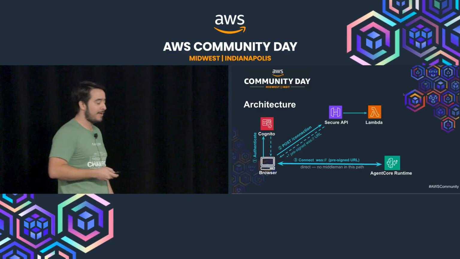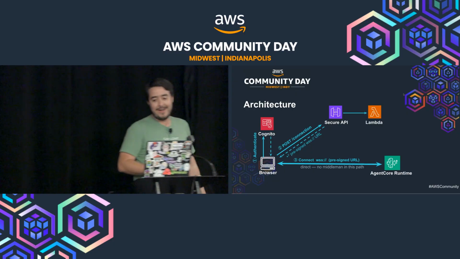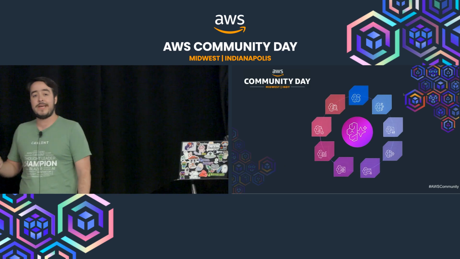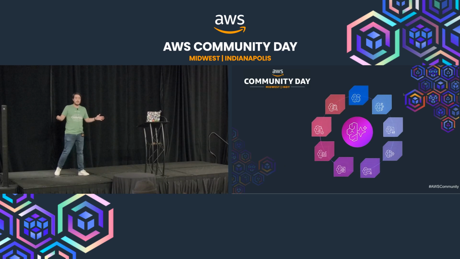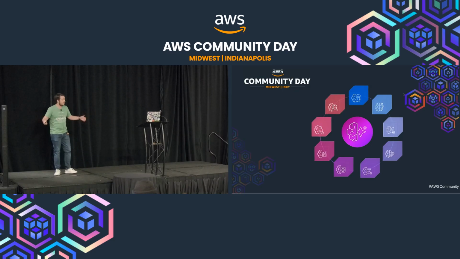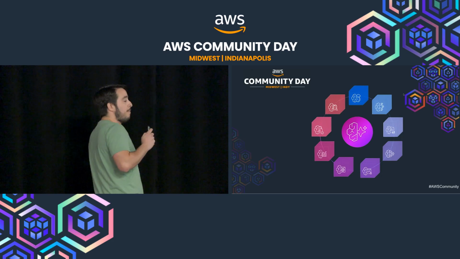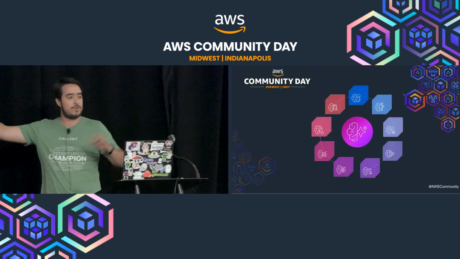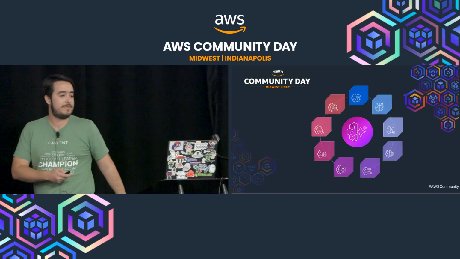Okay, we got a few hands. So just to level set everybody on what Agent Core is. Agent Core is a service released by AWS last year. You wouldn't believe it's been only a year, but it's grown so much since they released it. And it's composed of several modules you can use independently. And that's what's cool. I can choose 3 of the modules, only one, and use it wherever I want.